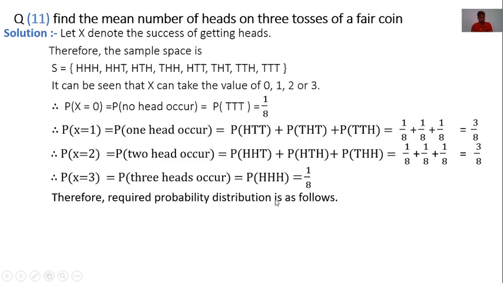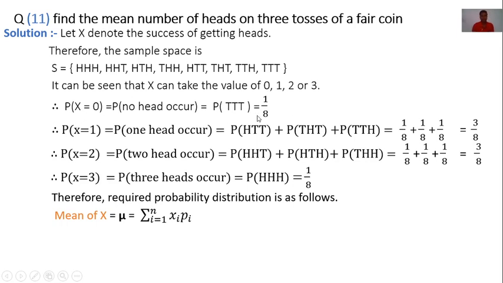Now, therefore, the required probability distribution is as follows. Here we want the mean. The mean is denoted by mu and it is equal to the summation of xi times pi. Here xi is 0, 1, 2, 3 and pi means their corresponding probabilities.